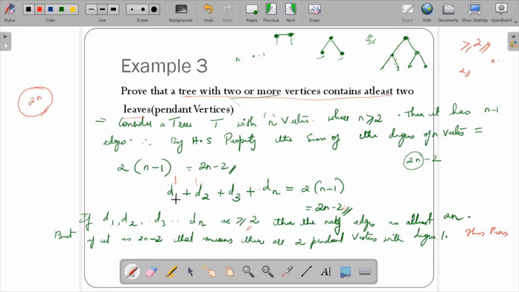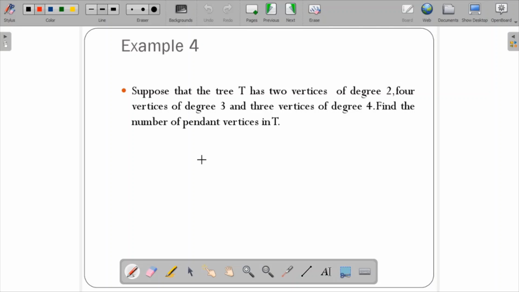And also remember that there cannot be any vertex with degree 0. Don't get confused about the pendant vertex, it has a degree above. So there cannot be any vertex with degree 0, there should be a minimum of degree 1. So in this particular figure, this formula gives 2n minus 2. Why minus 2? Because there might be 2 vertices with degree 1. So this has been proved. This is regarding the concept of example 3. Next one is example 4.